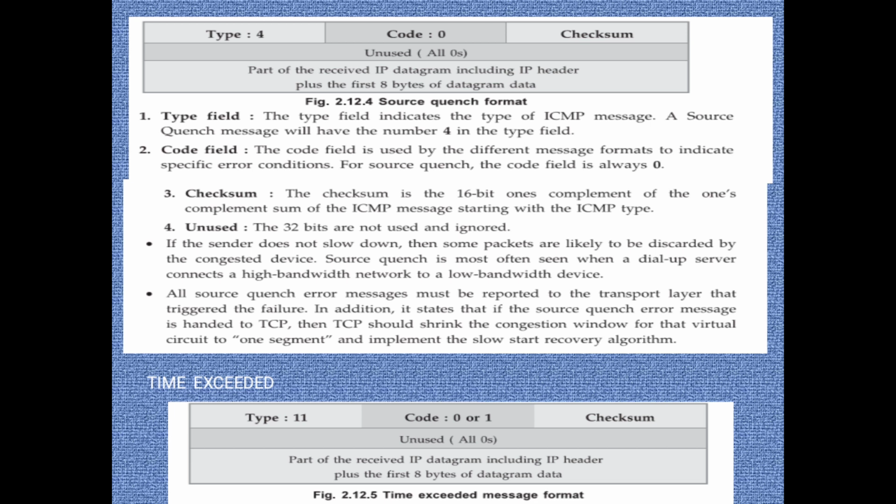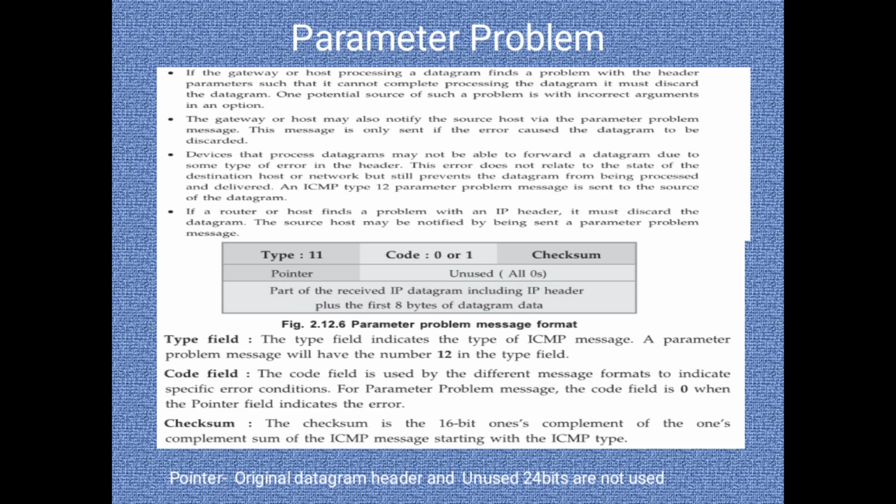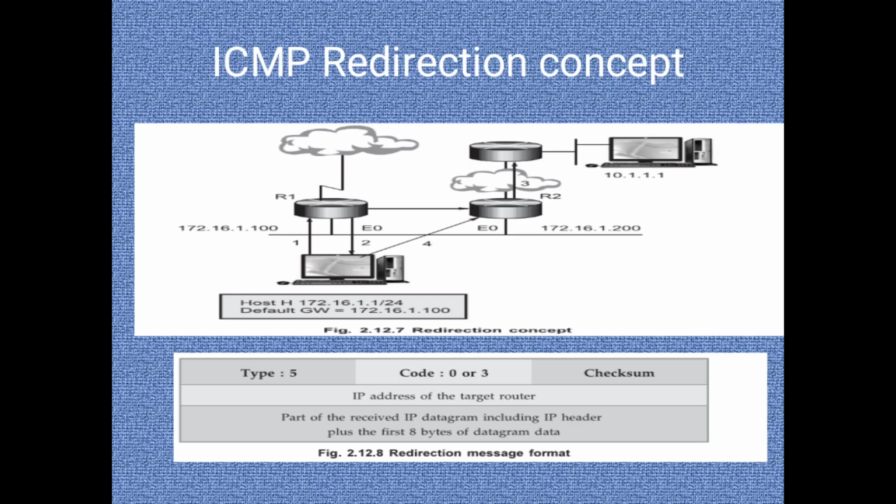And here is the time exceeded message format, which includes a type 11 and a code. It can be either 0 or 1, 0 for failure and 1 for success. The next one is a checksum as well as a similar unused 24 bits, all zeros, and the part of the received IP datagram including the IP header. A parameter problem includes a message format of type 11, code 0 or 1 along with the checksum, a pointer and unused bits as well as, similarly, the part of the received IP datagram including the IP header part.